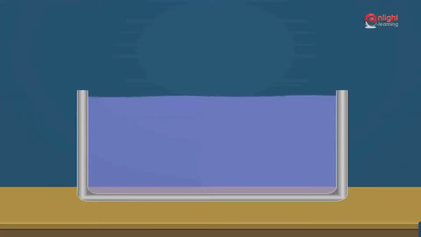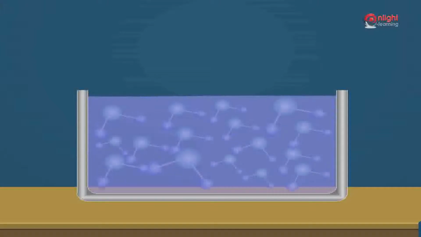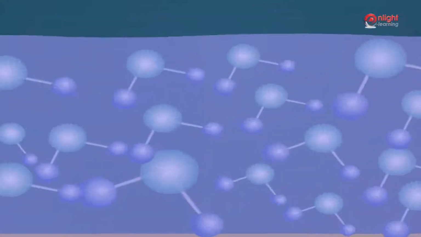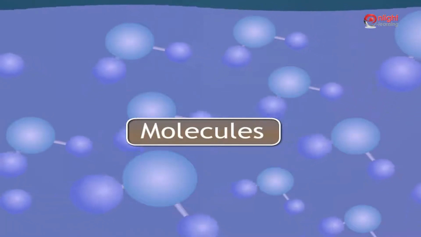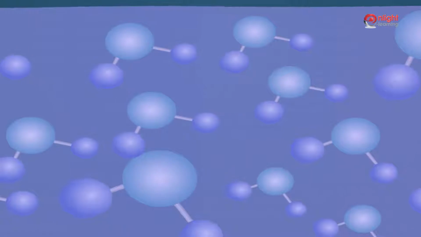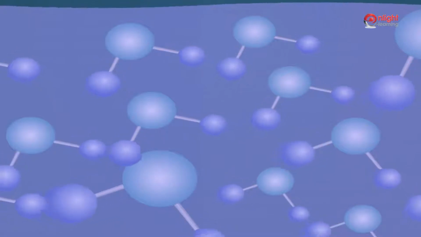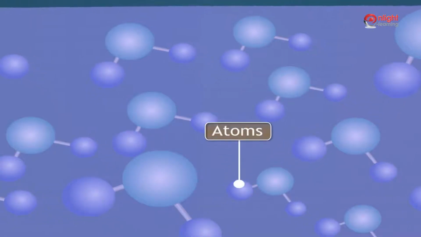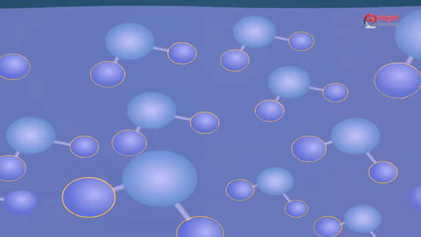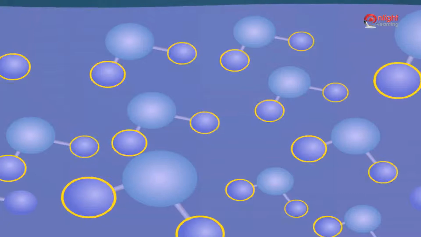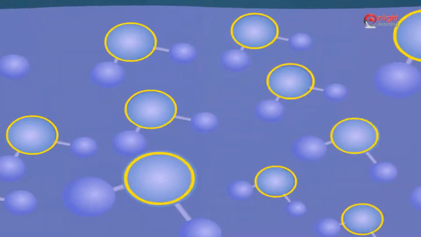All matter is made up of tiny particles. They are so small that you cannot even see them. They are called molecules. The molecule of every substance is different. The molecules are made up of still smaller particles called atoms. There are about 100 kinds of atoms. These atoms join in different ways to produce different kinds of molecules.